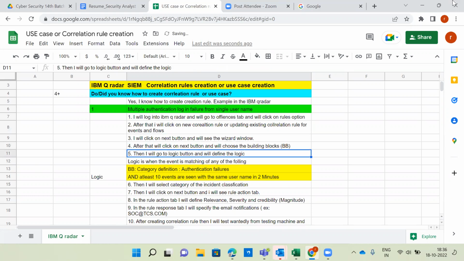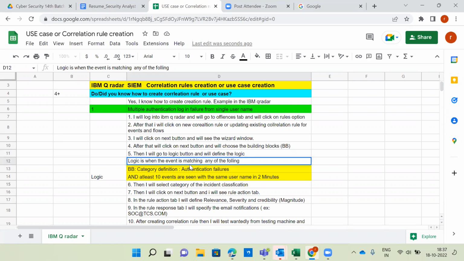They are use cases without giving an alert. So without giving any alert, these are like test cases or use cases we can use to test whether the rule is working or not. After choosing the building blocks, I will go to the logic button and define the logic. The logic is: when the event matches any of the following.